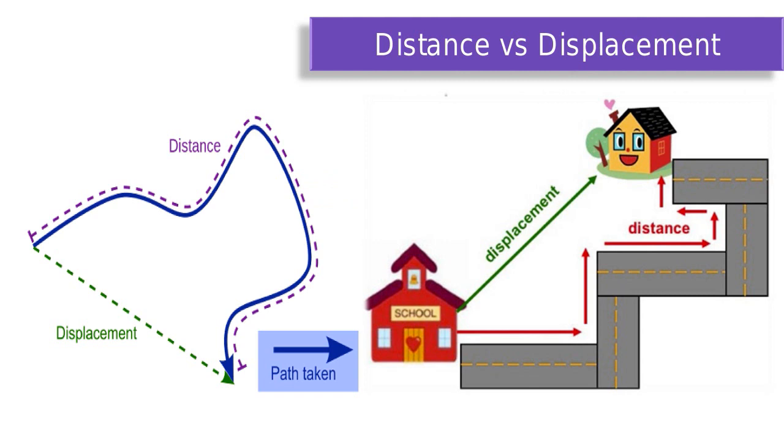Sixth, in general, the magnitude of displacement is not equal to distance. However, it can be so if the motion is along a straight line without changing direction.